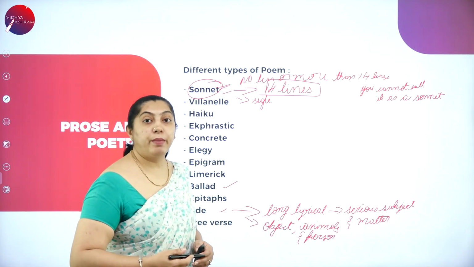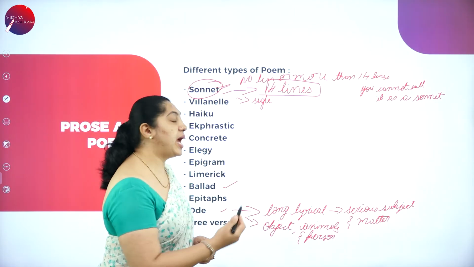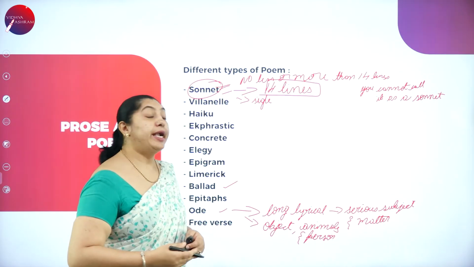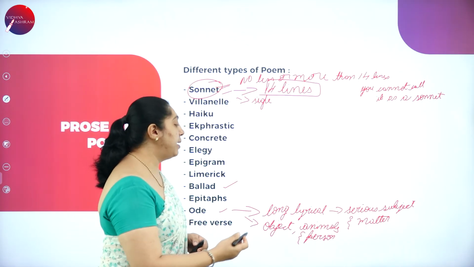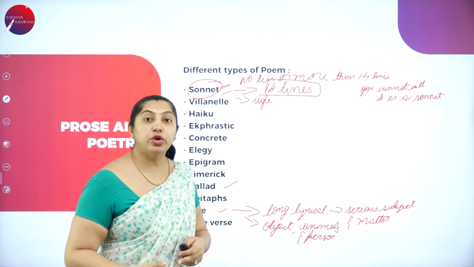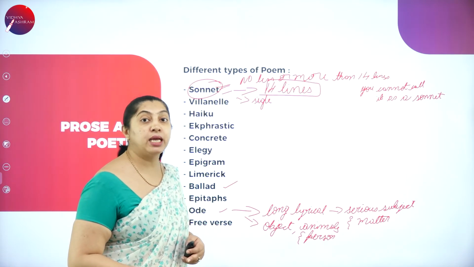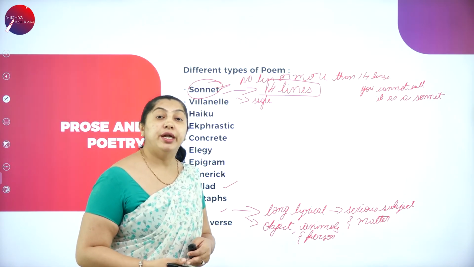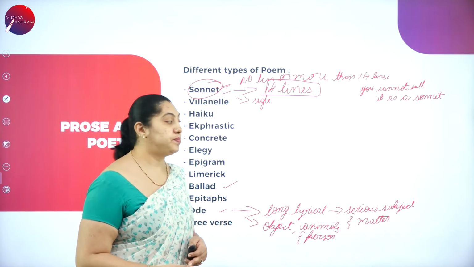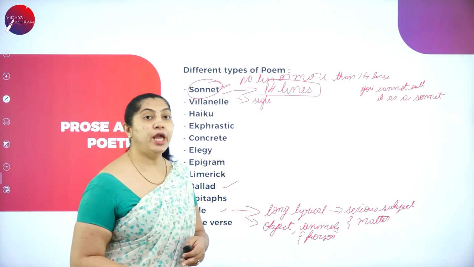So the ode will be based on addressing objects, animals and persons. It is not only written on objects, animals and persons, it is also written on public events like a birthday or the death of leaders. That is about the ode.